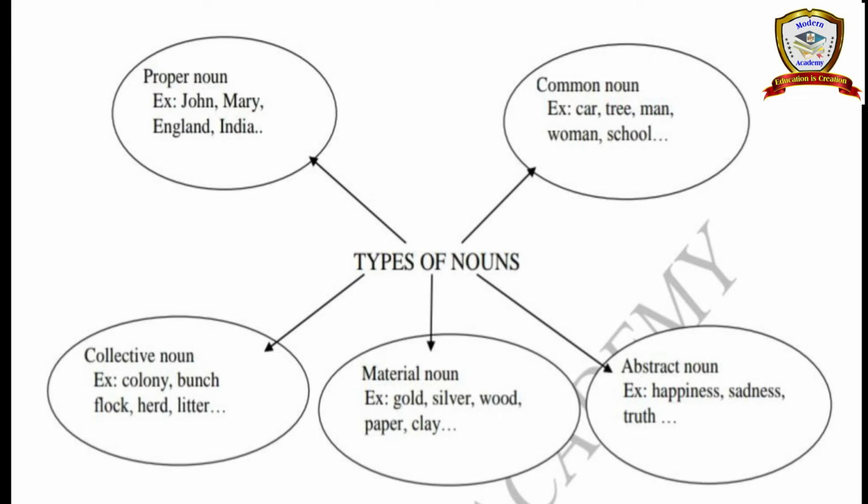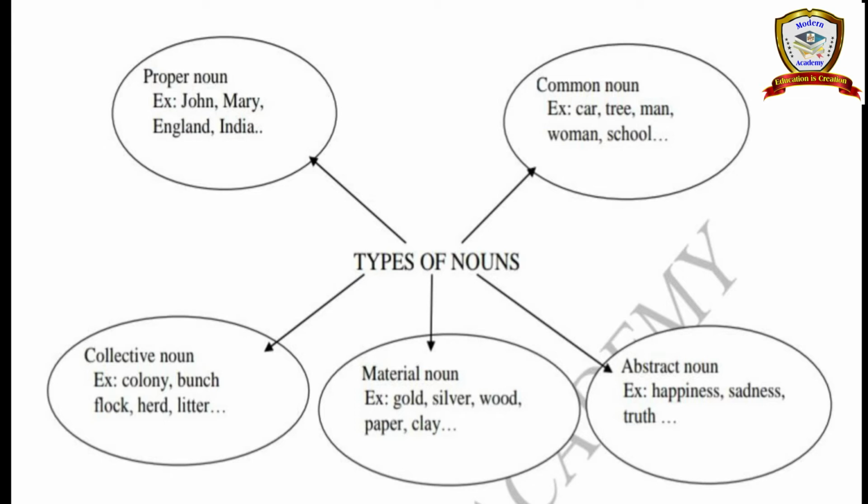Next, common noun. What is common noun? Common noun means example: car, tree, man, woman, school. For example, tree. In this world we have many kinds of trees, isn't it? If we say tree commonly, we couldn't understand what kind of tree is being talked about here.